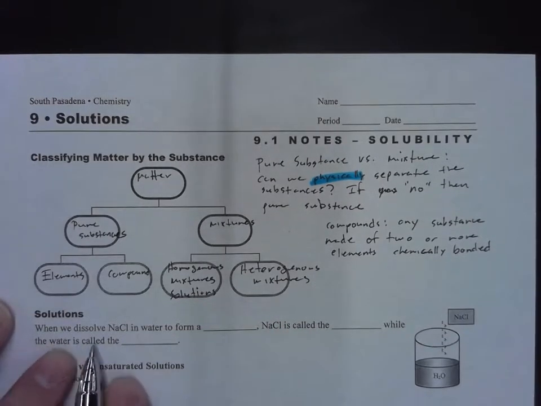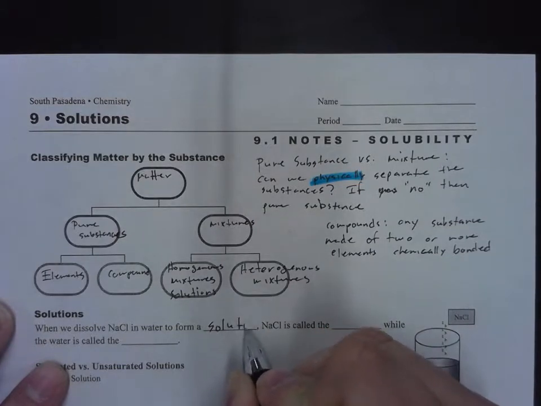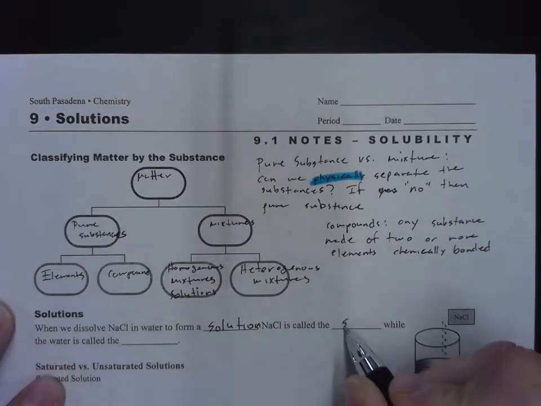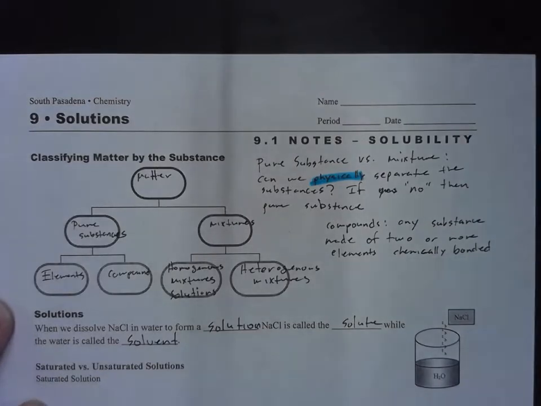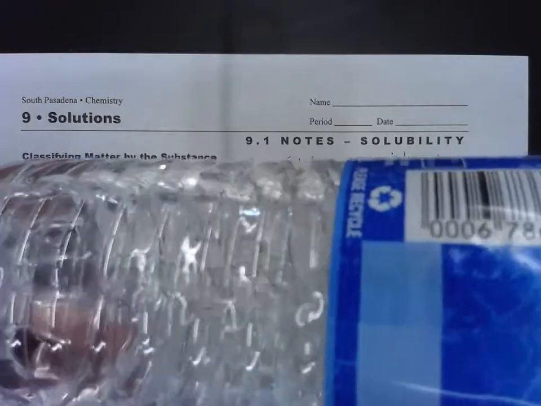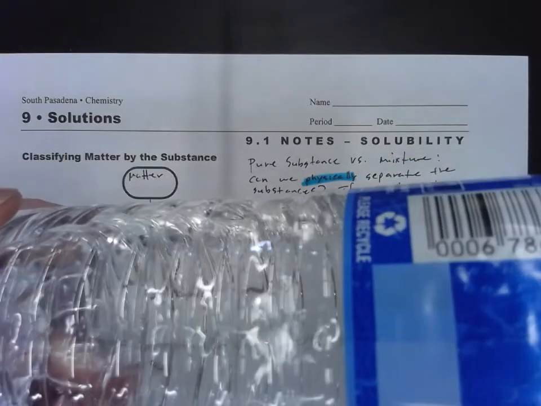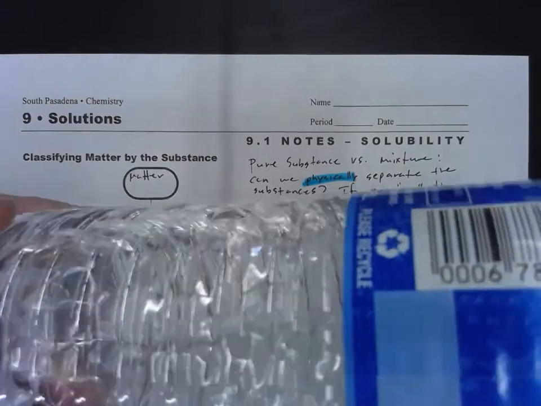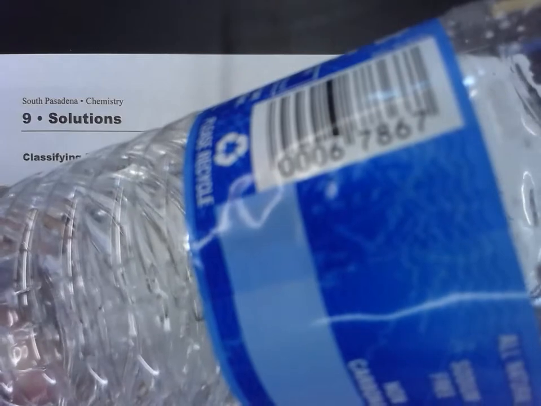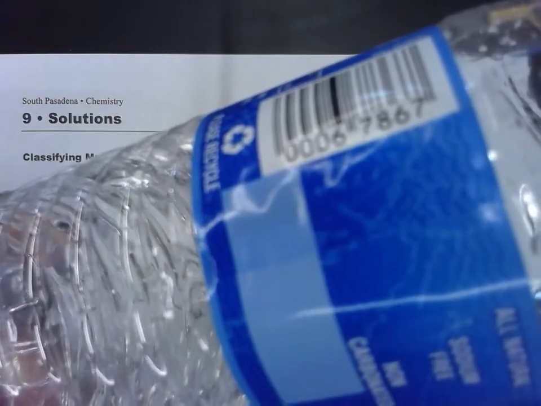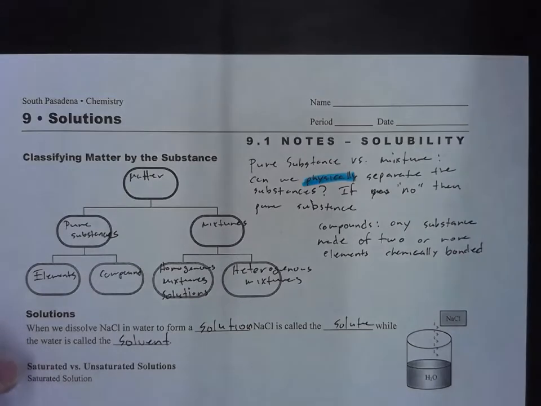So when we dissolve NaCl in water to form a solution, NaCl is called a solute, and water is called a solvent. Now I can take salt and dissolve it into water, and I can keep dissolving more and more. Eventually I can't dissolve any more. At that point, where you can no longer dissolve any more salt into a given amount of water, we say that we have a saturated solution.